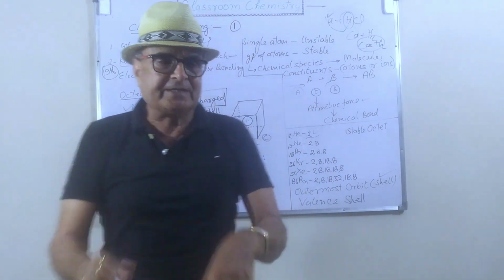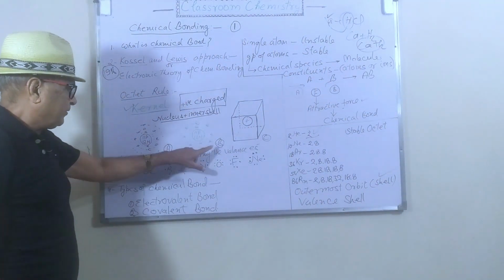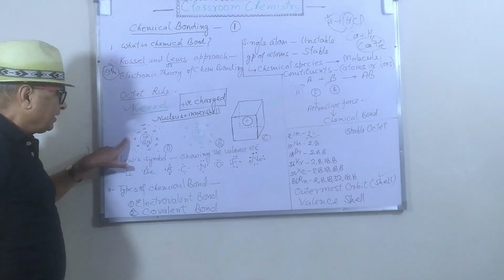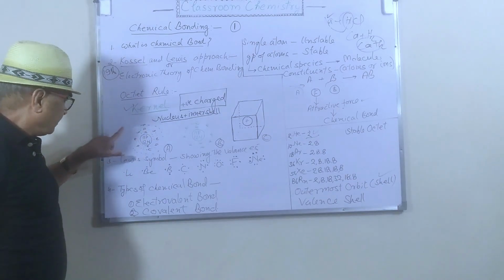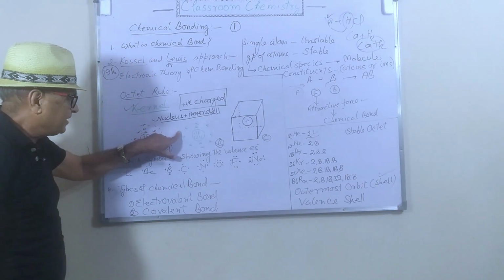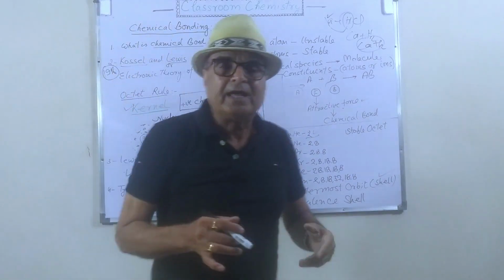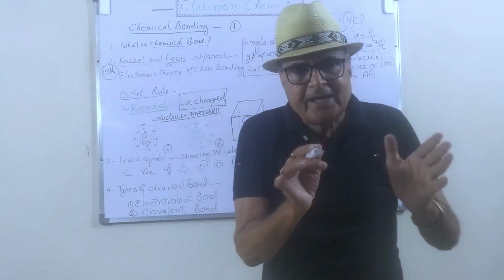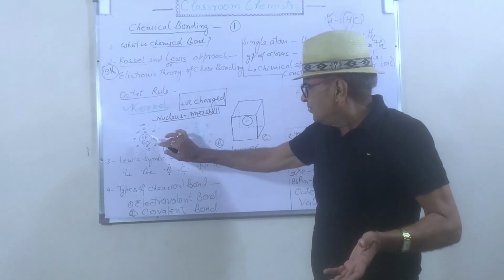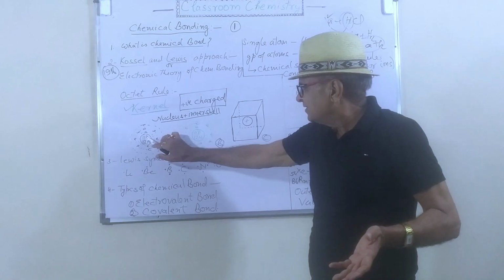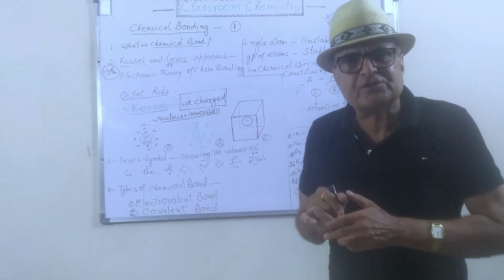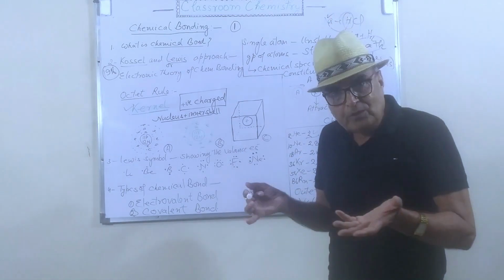I have two diagrams, A and B. This is A. This is the atomic structure of an element, and this is also an atomic structure. Can you identify which element represents this atomic structure? How will you get it?